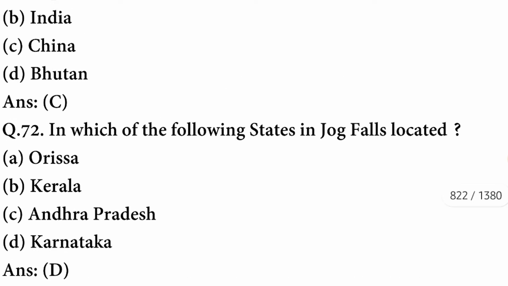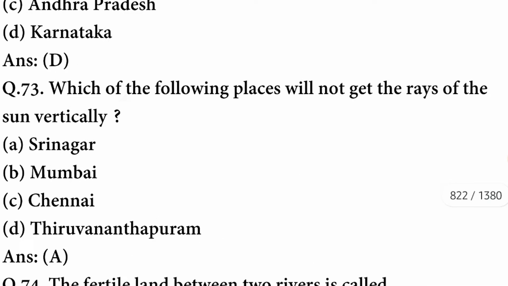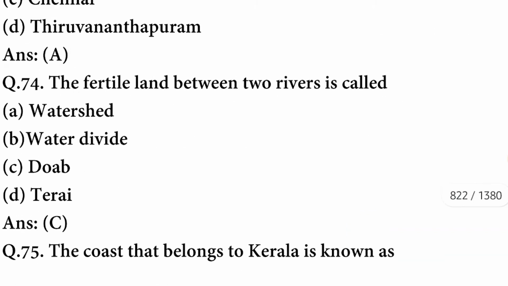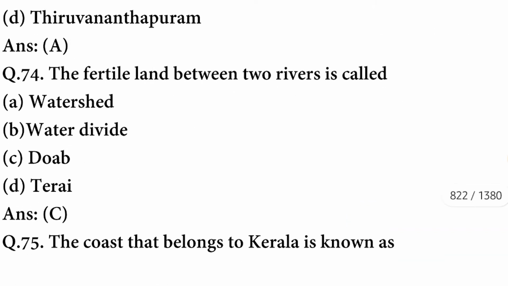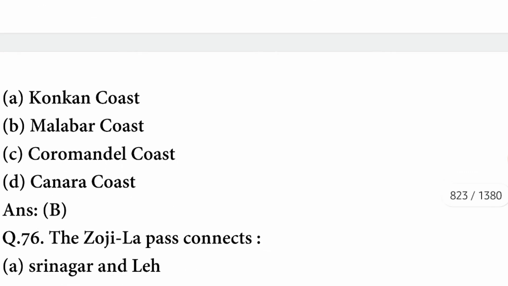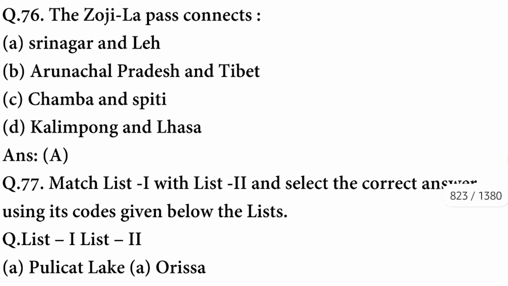In which of the following states is Jog Falls located? Jog Falls are located in Karnataka. Which of the following places will not get the rays of the sun vertically? The place is Srinagar. The fertile land between two rivers is called Doab. The coast that belongs to Kerala is known as Coromandel Coast. The Zojila Pass connects Srinagar and Leh.